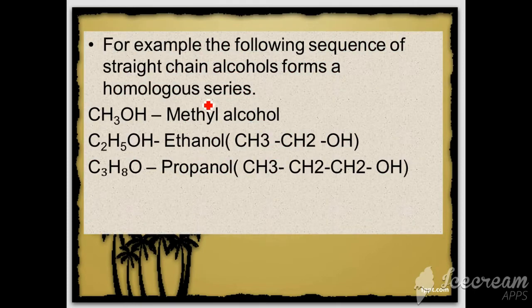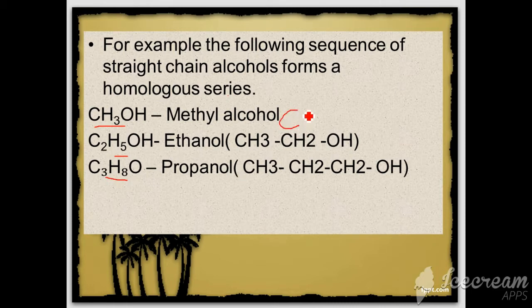For example, the following sequence of straight chain alcohols forms a homologous series. You can see it starts from methane to methanol: one hydrogen of methane is replaced by a hydroxyl group, or I can say an alcoholic group. The same way, the next members, methane, ethane, propane, give methanol, ethanol, propanol.